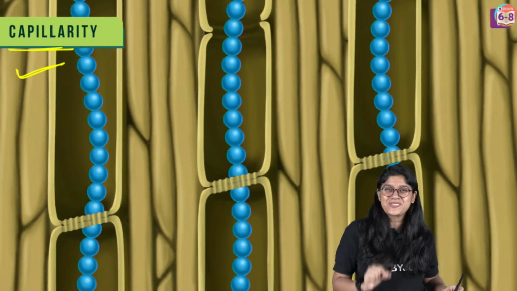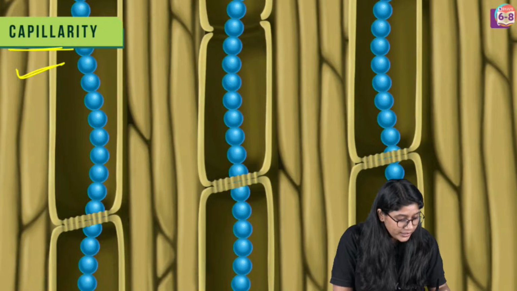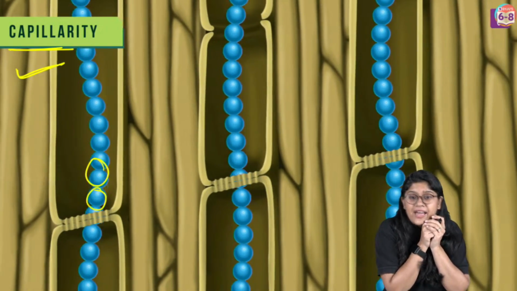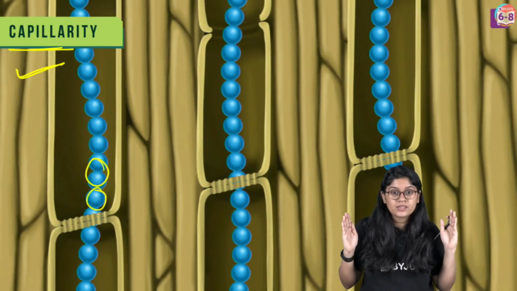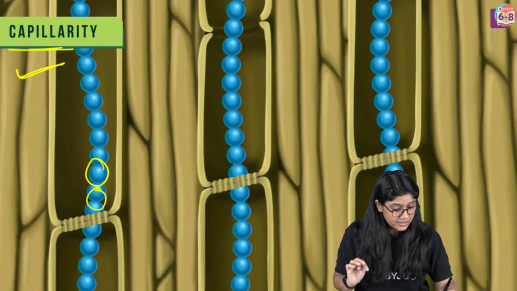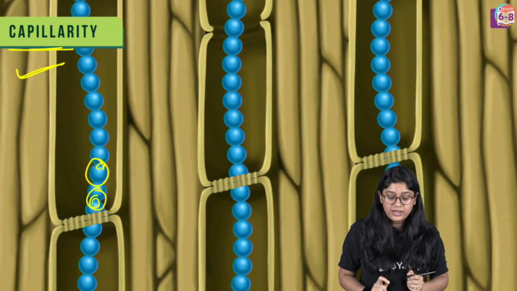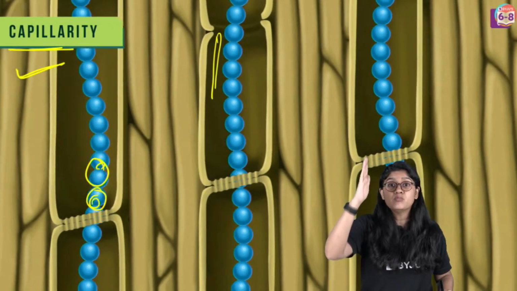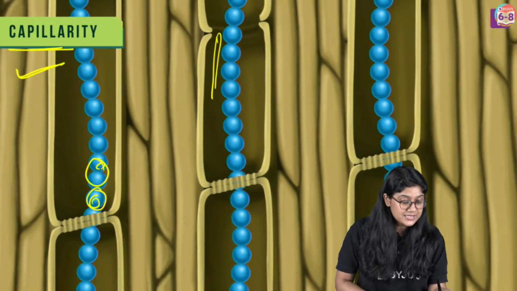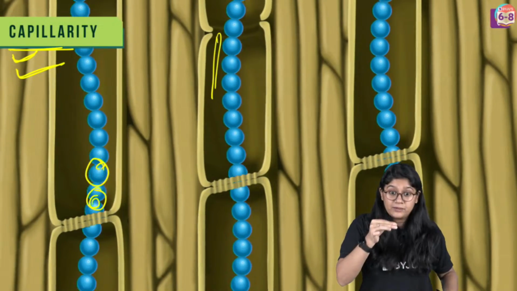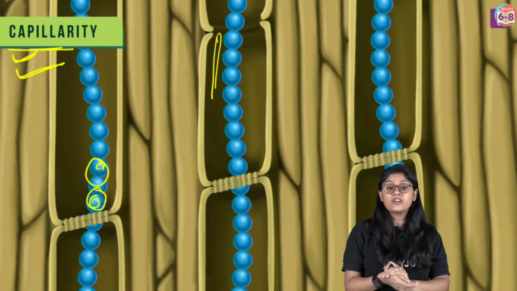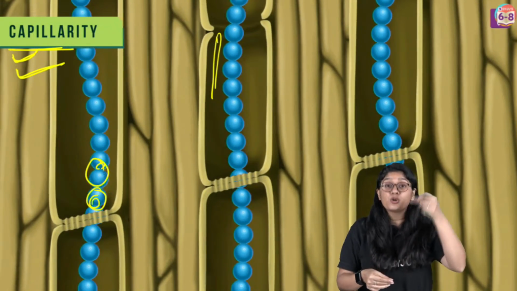So what happens over there is that the molecules which are inside are stuck to each other, right? And they are sticking to the walls also. What happens in capillarity? The molecules are stuck to each other and they are sticking to the walls also. And hence we will see the movement happening. That is the capillarity. In the same way, there is suction pull also. Absolutely, you're correct. That's a suction pull also.